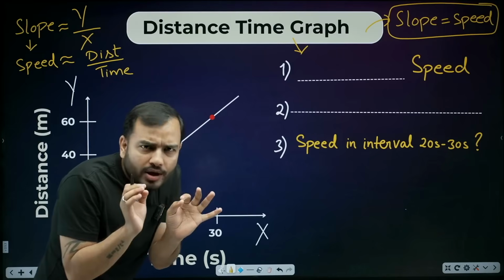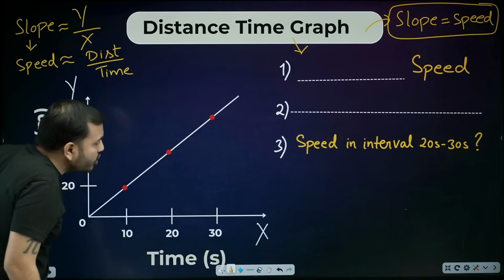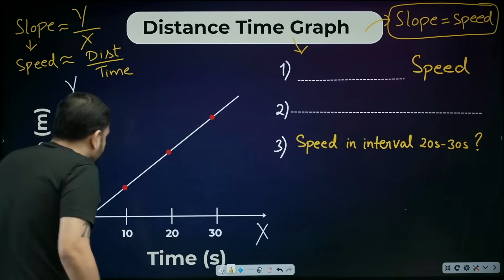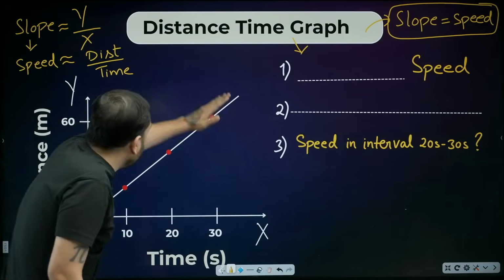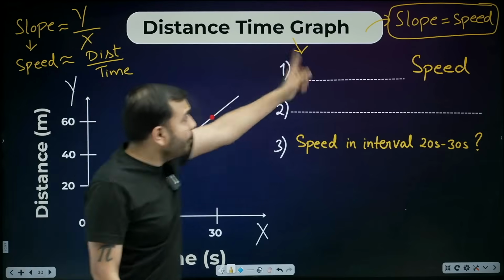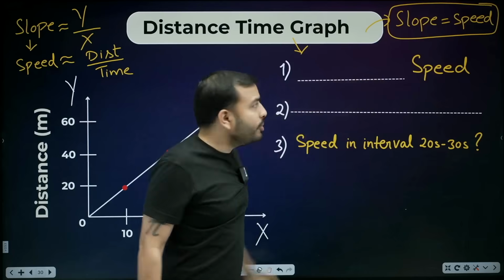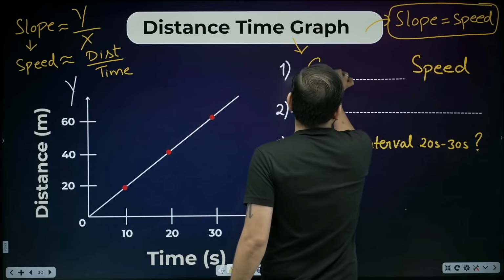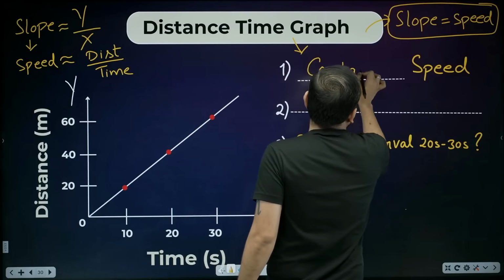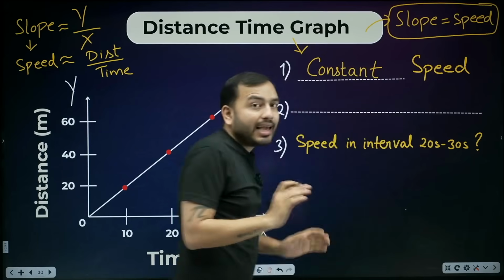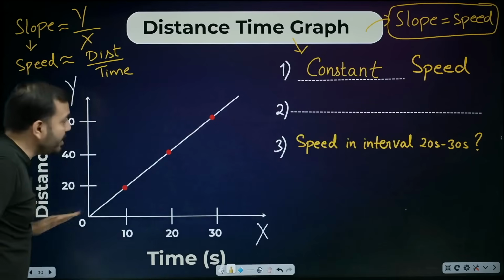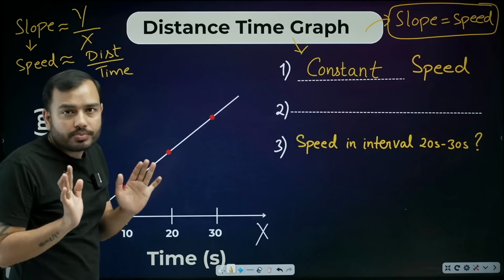Is it a constant slope? Can I say this slope is a constant? A straight line passing through the origin. If the slope is constant, and slope means speed, then beta, can I say here what kind of speed it is? Constant speed or same speed. And in this graph, the speed will not change.